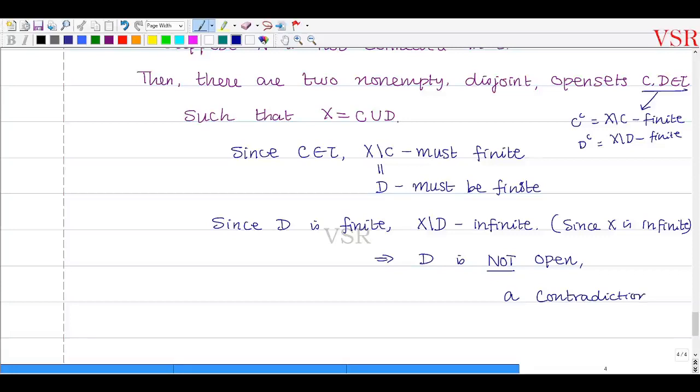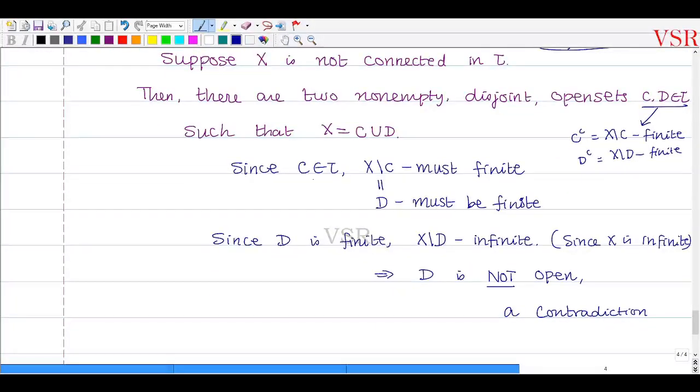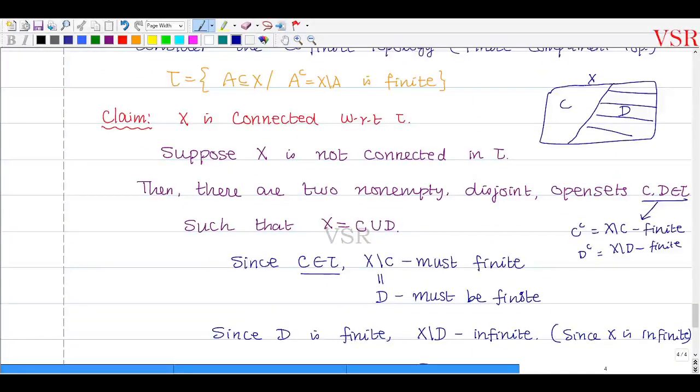Are you getting? புரியுதா? திருப்பி சொல்றேன் பாருங்க. X அப்படிங்கிறது an infinite set. We are going to show that X is connected with respect to tau, the cofinite topology. Suppose X is not connected, then we can find two open sets C, D belonging to tau such that X equals C union D, where C and D are non-empty disjoint open sets. சரி, since C belongs to tau, C complement, that is X set minus C, must be finite ஆக இருக்கணும். இந்த X set minus C யாருன்னா D. X ல இருக்கணும், ஆனா C ல இருக்கக்கூடாது, அது D. அப்ப D must be finite.